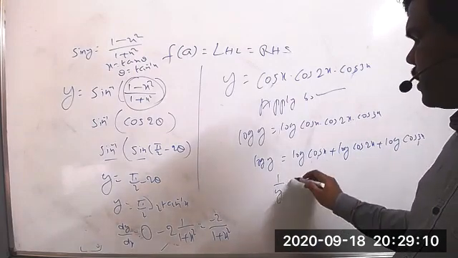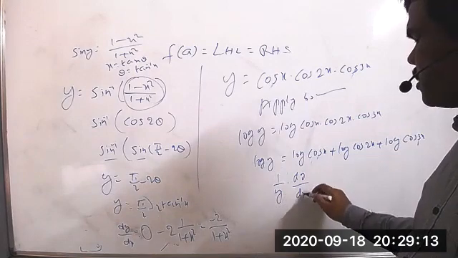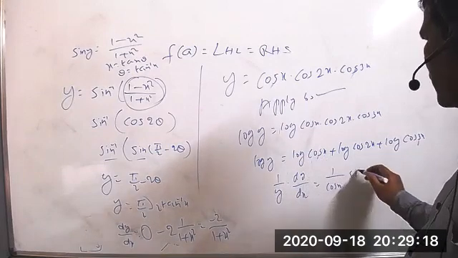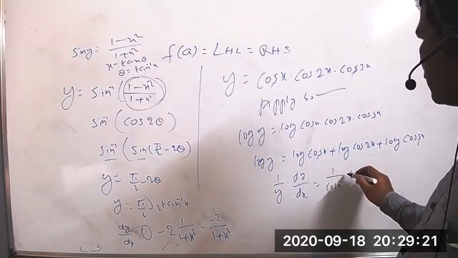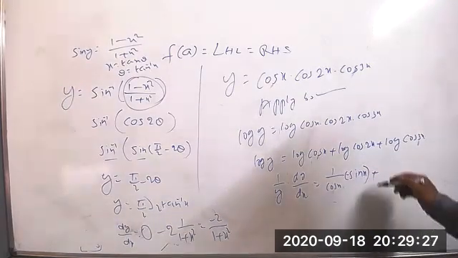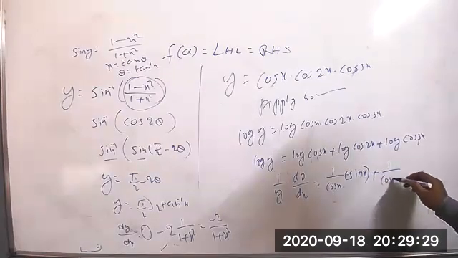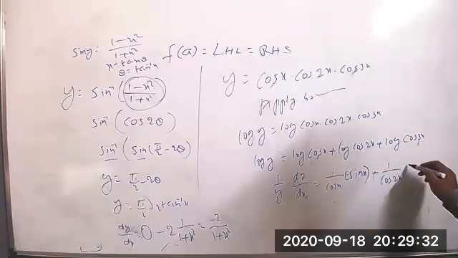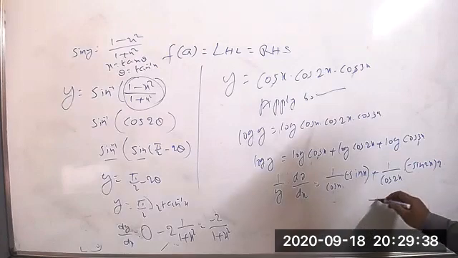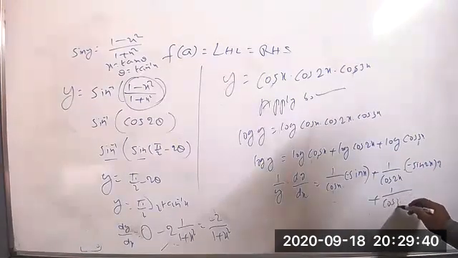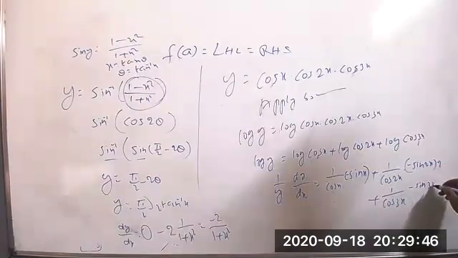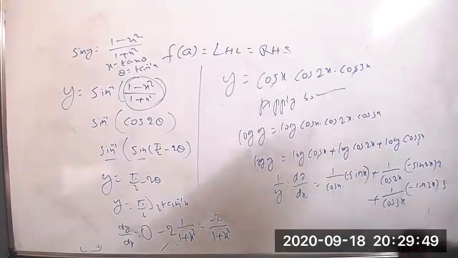Then you will get 1 by y into dy by dx equal to 1 by cos x into differentiation of cos x, which you can write as minus sin x. Am I correct? Minus sin x. Differentiation of cos 2x equal to how much? 1 by cos 2x into differentiation of cos 2x, equal to minus sin 2x into 2. Again plus 1 by cos 3x into differentiation of cos 3x, equal to how much? Minus 3 sin 3x. Okay. Now you can simplify all, as required.